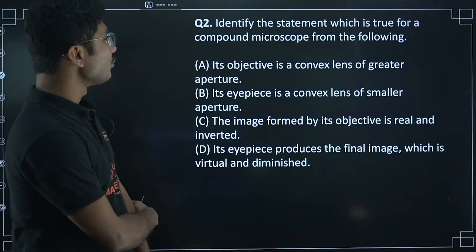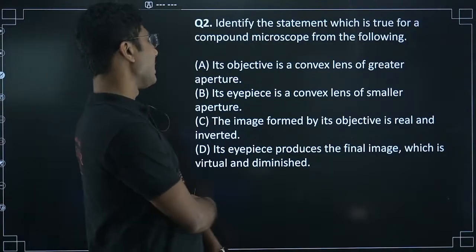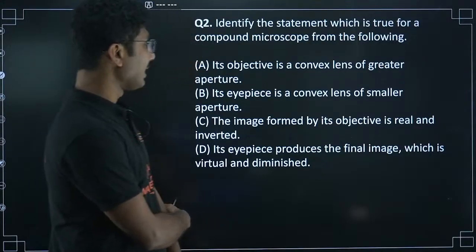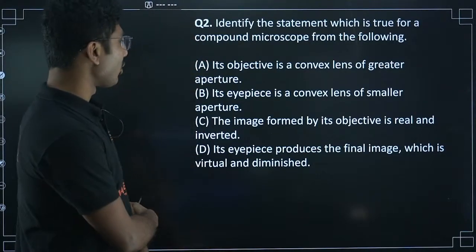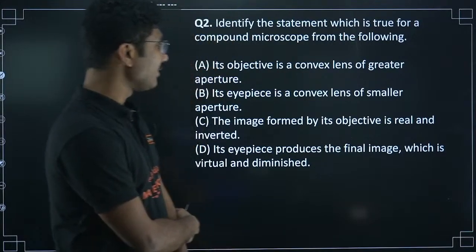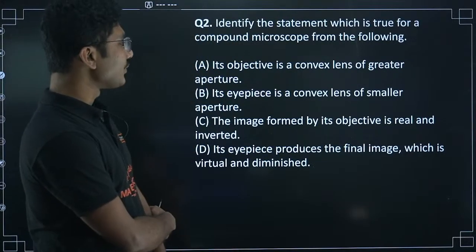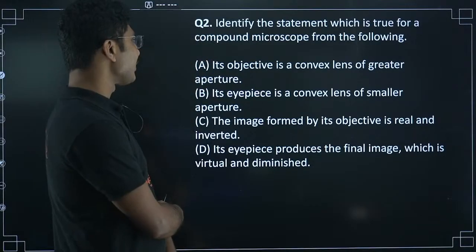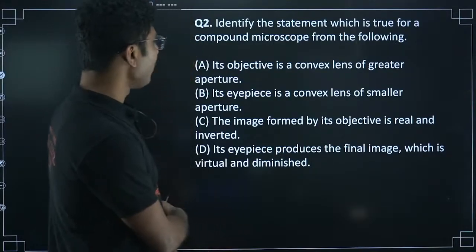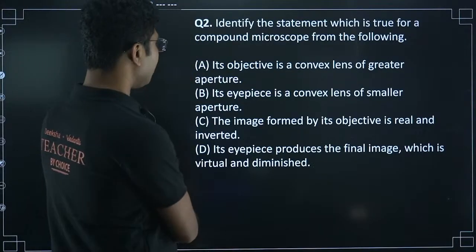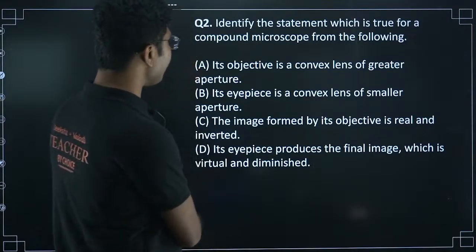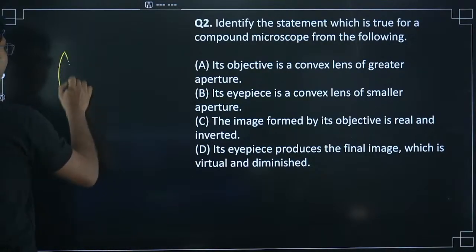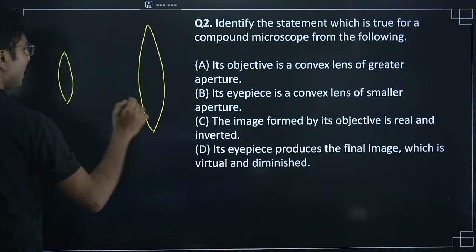Identify the statement which is true for a compound microscope in the following. Its objective is a convex lens of greater aperture. Its eyepiece is a convex lens of smaller aperture. The image formed by its objective is real and inverted. Its eyepiece produces a final image which is virtual and diminished. Now let's answer this question together. Objective is a convex lens, no doubt about it, but if you see the diagram, the aperture of the eyepiece is greater than that of the objective.